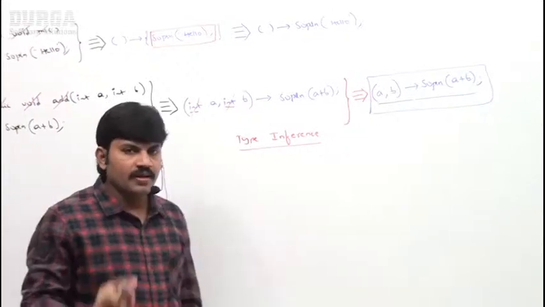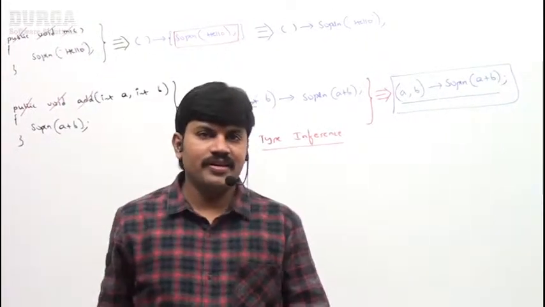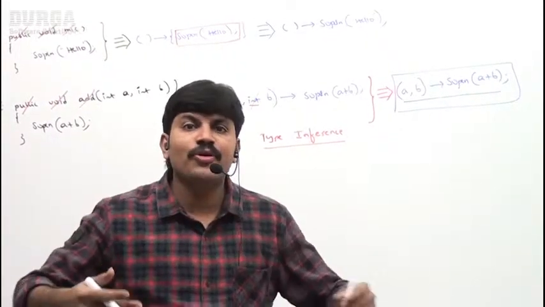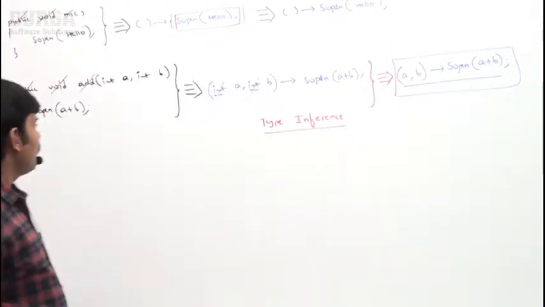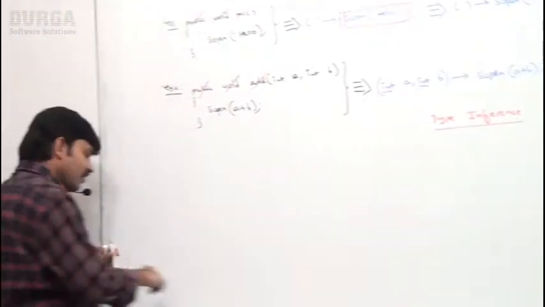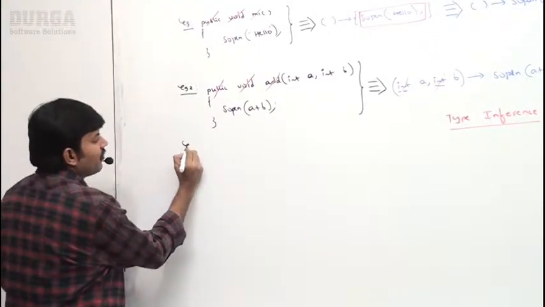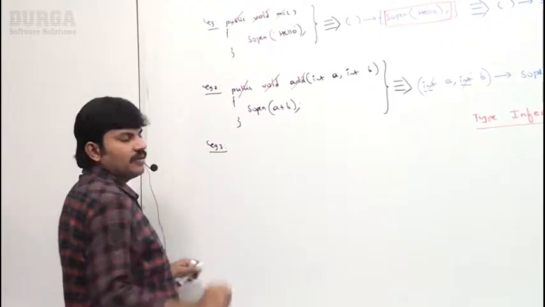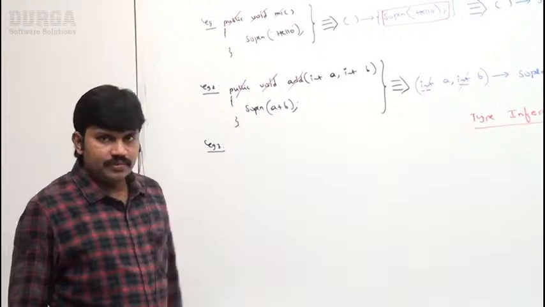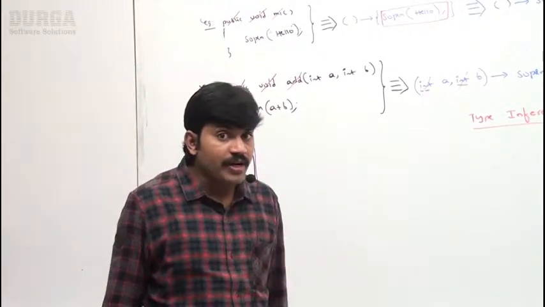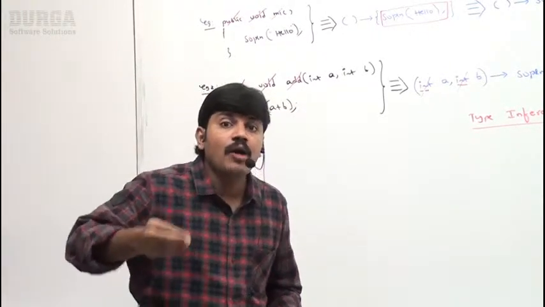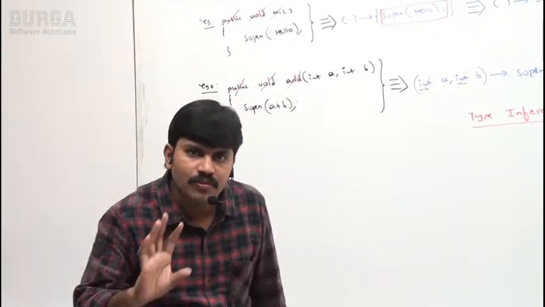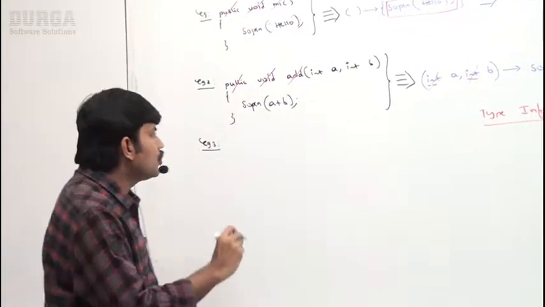Okay. Next, I'm ready to go for the third example. There are some more new things you are going to get, sir. What is that third example? Can you spell out what our third example was, sir? In the third example, if I provide a string value, I have to get its length. That's my requirement, right? How can I do that?